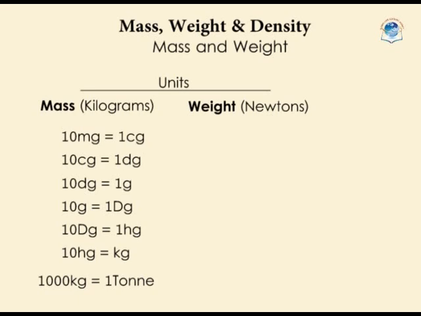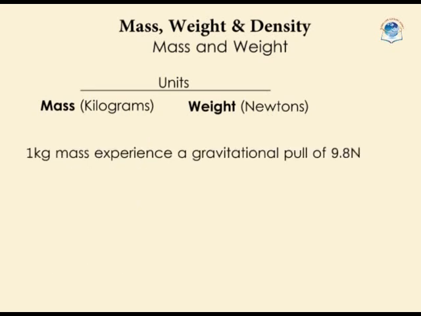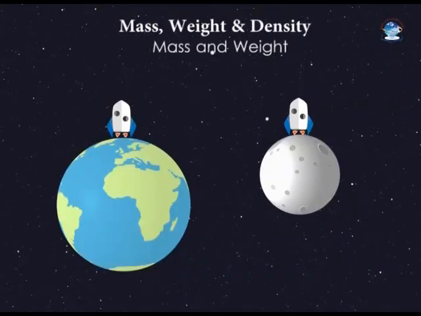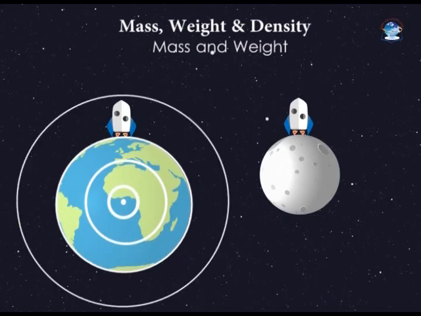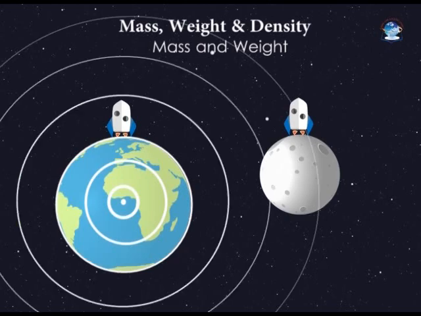It has been shown through experiments that a body of mass 1 kilogram experiences a gravitational pull of 9.8 newtons. The force of gravity tends to pull things towards the center of the Earth. As you move away from the Earth's center and into space, you experience lesser and lesser gravitational pull, and so you weigh less. It is just like pulling a metal farther and farther away from a magnet.